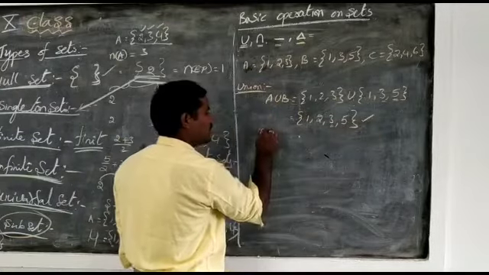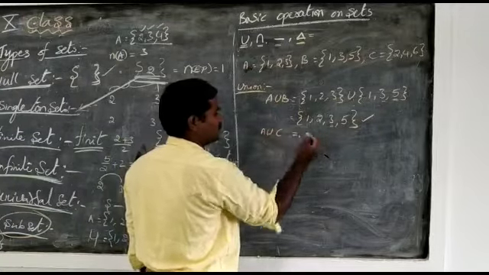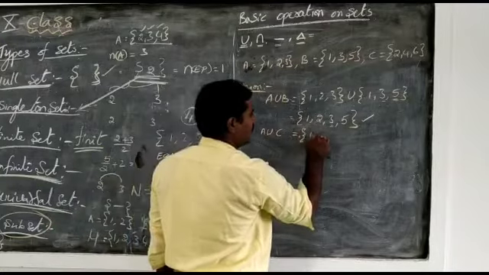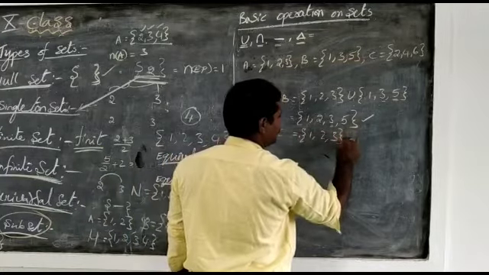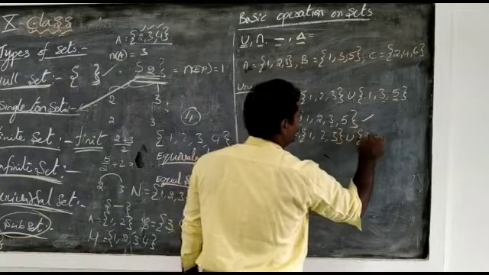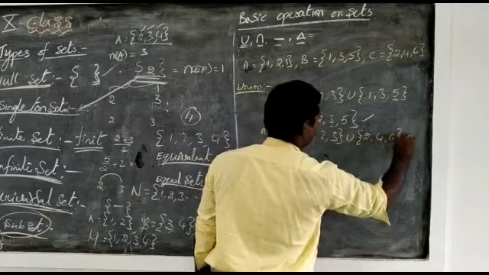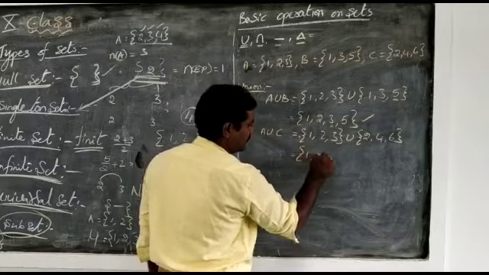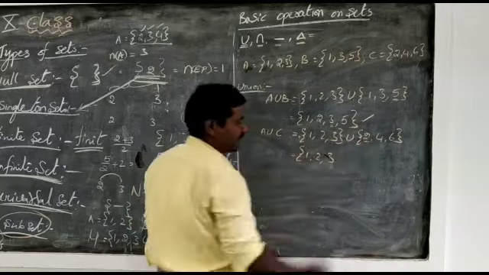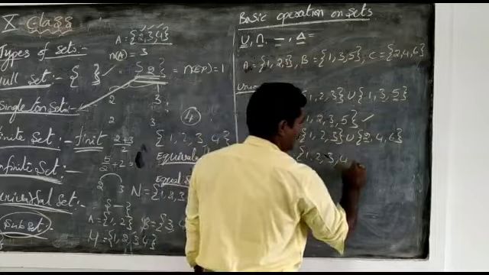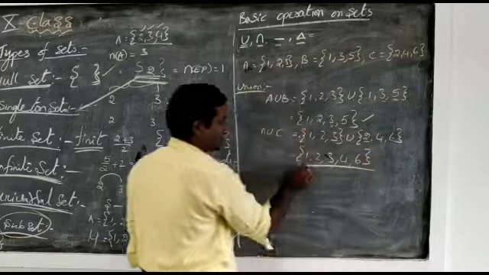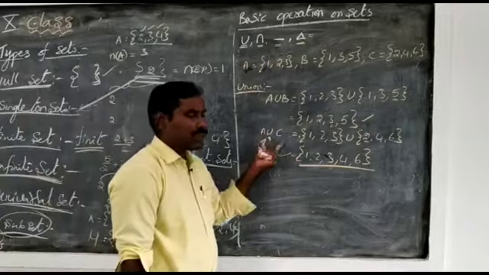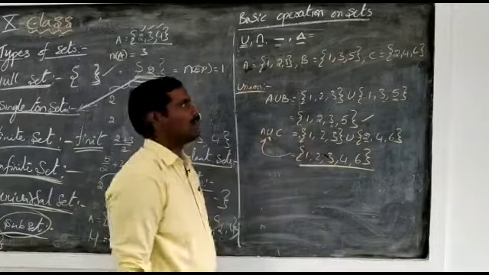One more example, A union C. What is A? {1, 2, 3}. Union C, {2, 4, 6}. Now see here, 1, 2, 3 are not repeated; 2 is repeated, so leave it; then 4 and 6. Now this is the set A union C. Union means write all the elements without repetition.